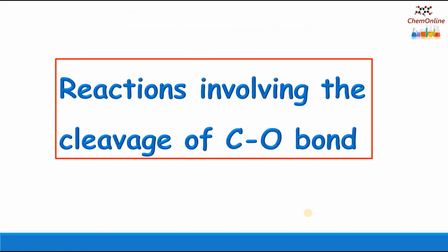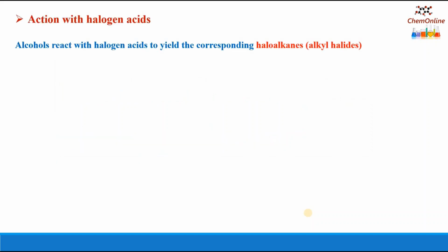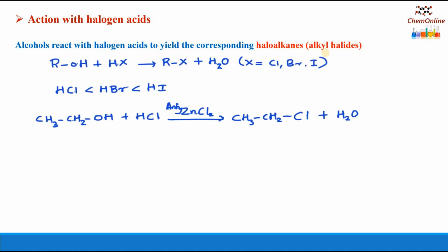Now next we will see the reactions involving the cleavage of the C-O bond. First is the reaction with halogen acids. Alcohols can react with halogen acids. Halogen acids means HCl, HBr, HI, etc. to yield the corresponding haloalkanes or alkyl halides. ROH, an alcohol, plus HX, where X can be chlorine, bromine or iodine, giving RX, an alkyl halide or